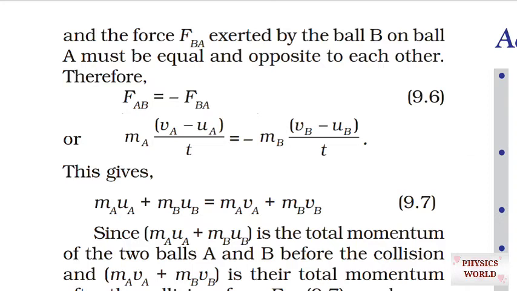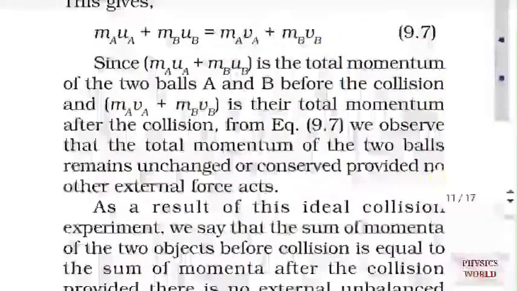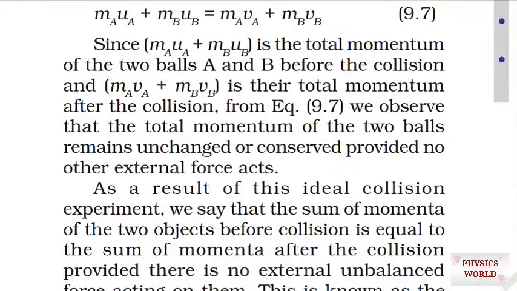mA uA plus mB uB is the total momentum of both balls before the collision, and mA vA plus mB vB is the total momentum of both balls after the collision. So we can say that the total momentum of both balls before and after the collision is always conserved. This is the conservation of momentum.